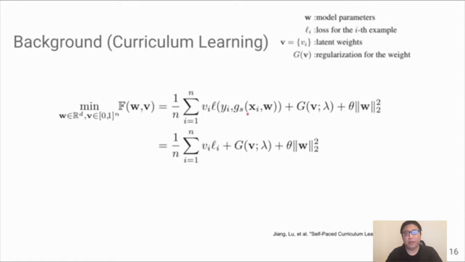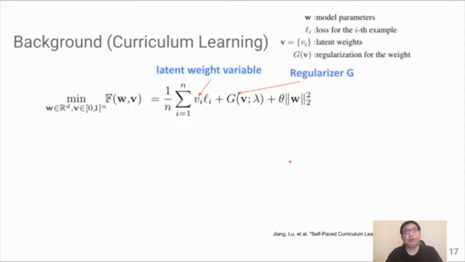In curriculum learning, we add a new latent variable V, where each v_i is for each example to weight its loss. And we optimize the model over both the model parameter W and the latent variable V. To form a valid optimization problem, we must add a regularization function over the latent variable, here called the capital G function. So for convenience, we can simplify the notation a bit using the formula.